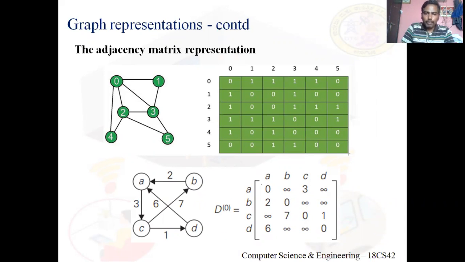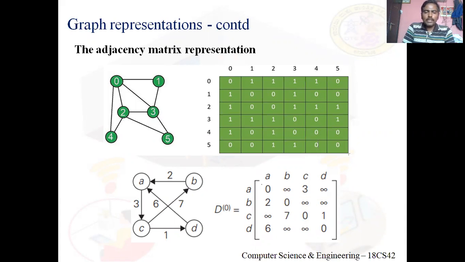So row number B, column number A. We are not entering here 1 or 0. We are entering the weight of that edge. Say for example, there's an edge from A to C. So row number A, column number C. What is the value of that edge? 3 we need to enter.